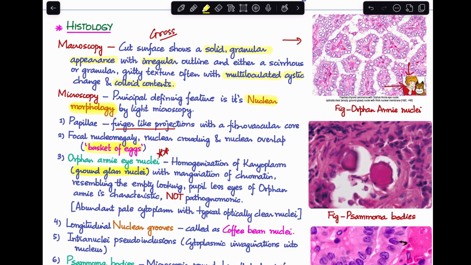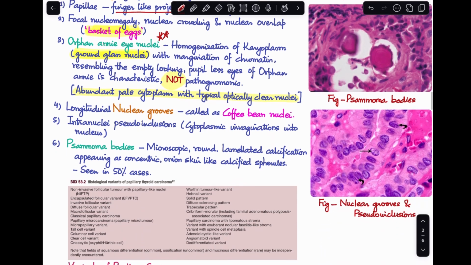However, it is important to remember that this is not pathognomonic of this disease. It is not specific to this disease. Orphan Annie nuclei are seen in a lot of other conditions as well. If you had to describe simply what Orphan Annie eye nuclei are, you would say that there is abundant pale cytoplasm with typical optically clear nuclei. In this image, you can see all these nuclei that look like the empty eyes of Orphan Annie. This is a very important feature in the histology of papillary carcinoma.